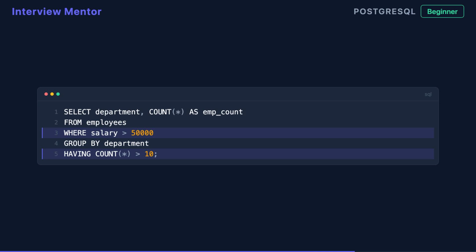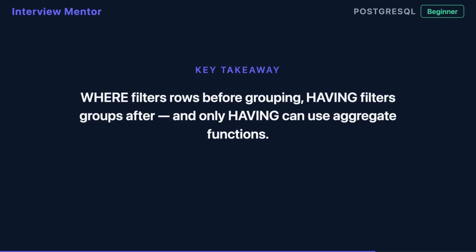WHERE handles row level filtering. HAVING handles group level filtering. WHERE filters before grouping, HAVING filters after. And only HAVING can use aggregate functions.